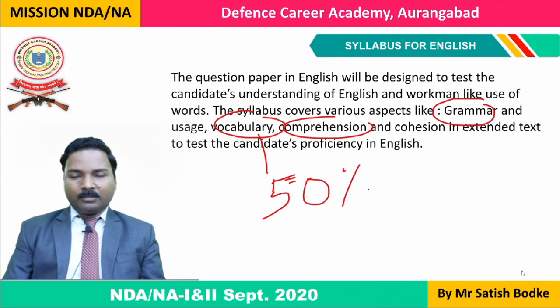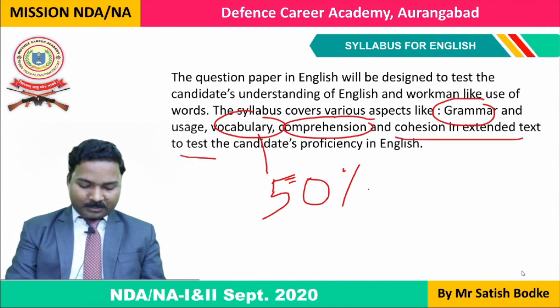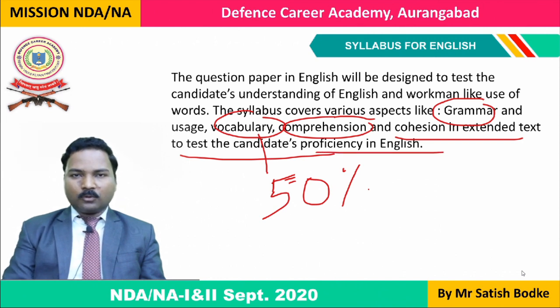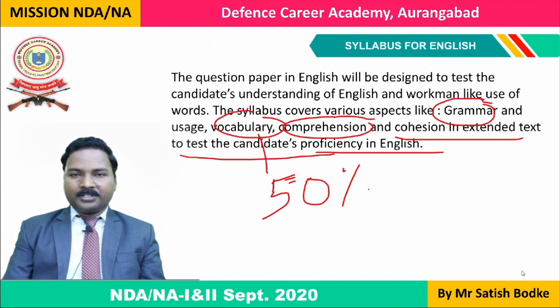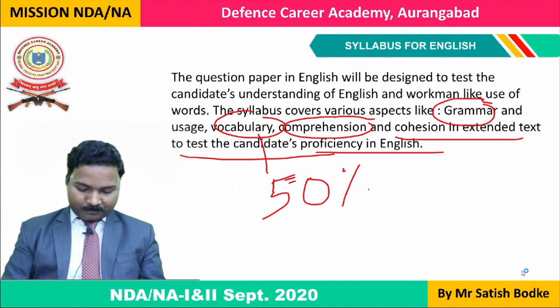In vocabulary, you will be asked synonyms, antonyms. Okay, and they have near about 50% of weightage. Here we again have cohesion, extended text, candidates' proficiency in English. So many things are tested. You have many topics of grammar such as noun, pronoun, adjective, verb, adverb, preposition, conjunction, interjection. So many things are there in the syllabus of NDA written examination English.